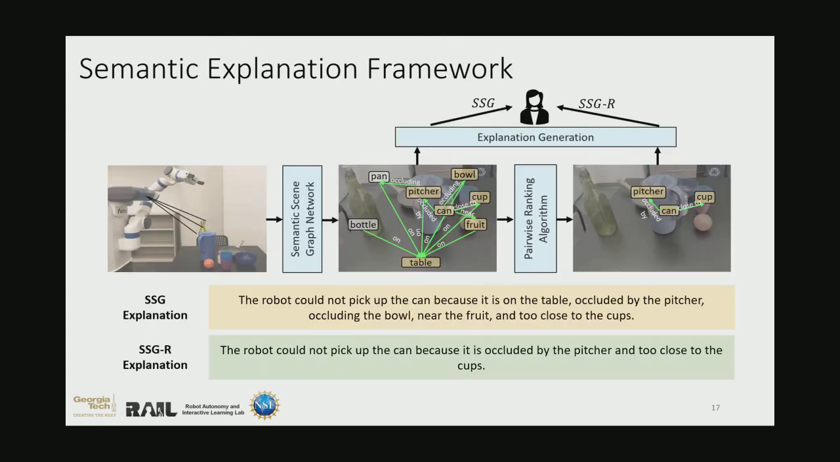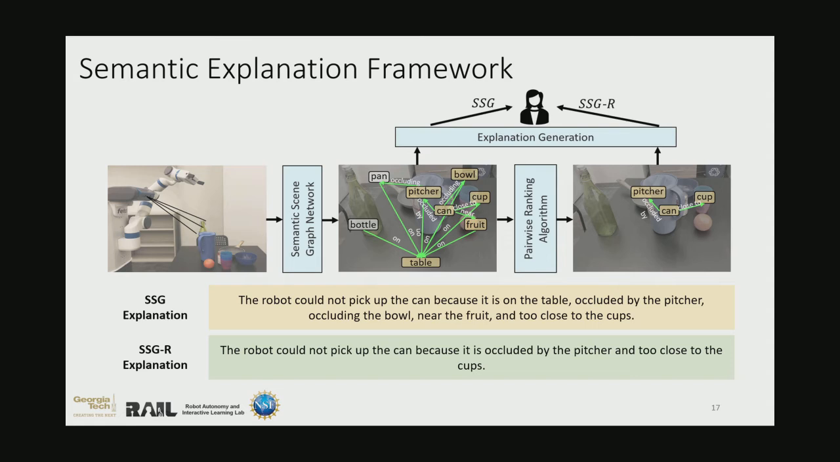So given the importance of these semantic-based explanations, we contribute the following semantic explanation framework for autonomously generating these explanations. In our framework, a state-of-the-art semantic scene graph algorithm, MotifNet, is adapted to autonomously capture the semantic relations and attributes in a scene from the robot's point of view. We then leverage pairwise ranking to autonomously place attention to only the relevant relations that contribute to a given failure, and this allows us to generate explanations that are failure-focused.